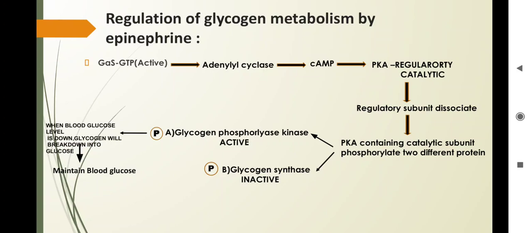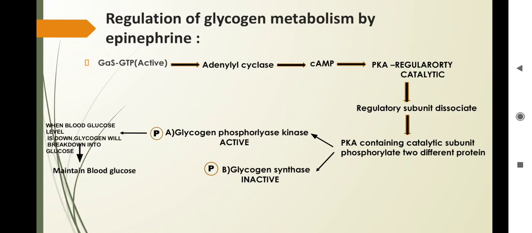So it will become inactive, and glycogen phosphorylase kinase will become active. And what will it do? When the blood glucose level is down, glycogen will break down into glucose and it will maintain the blood glucose level.